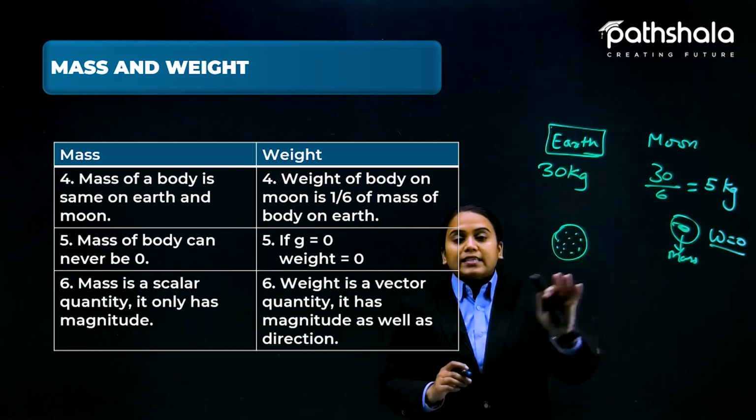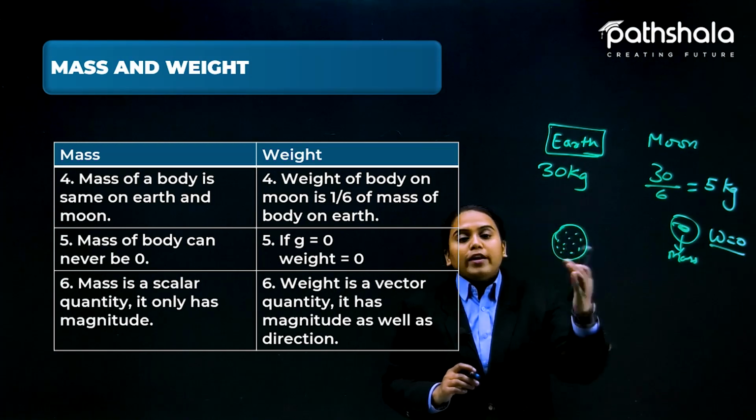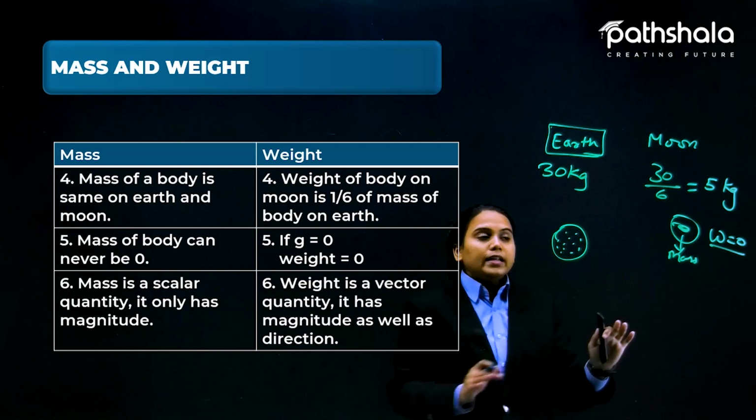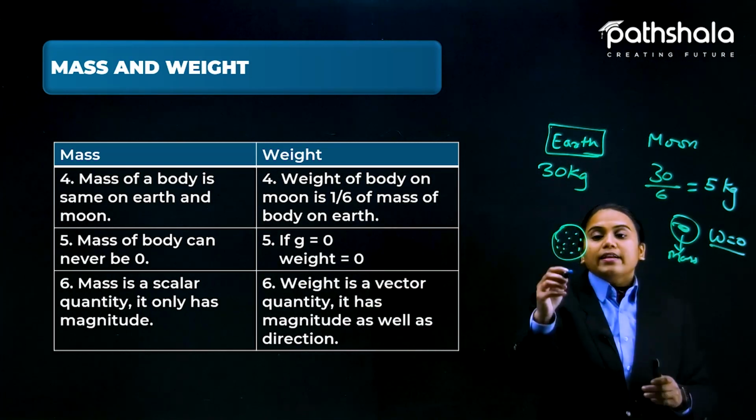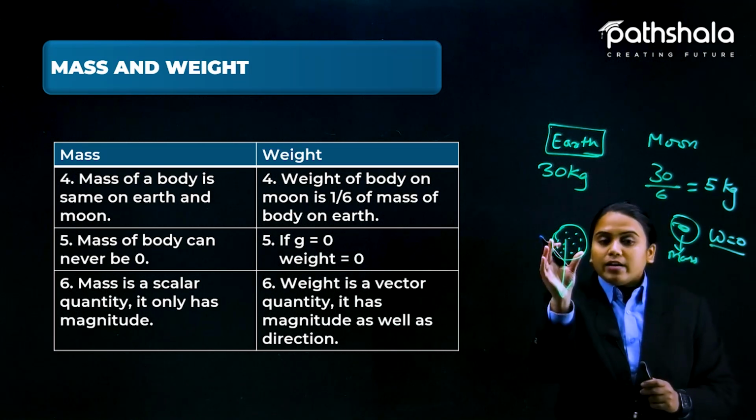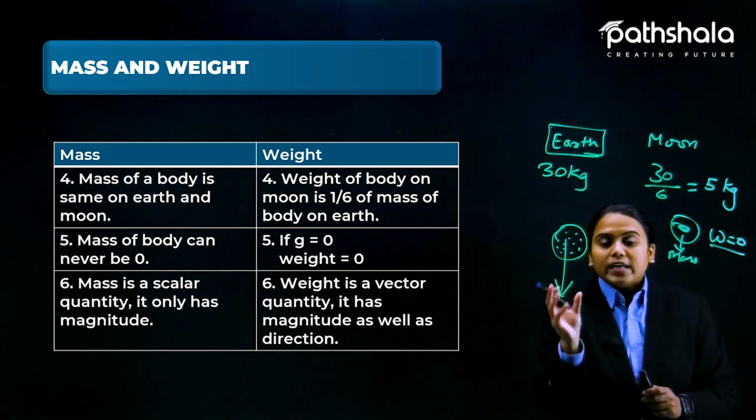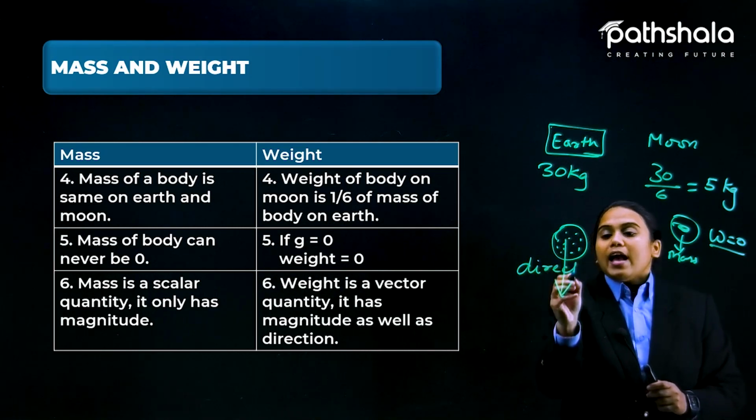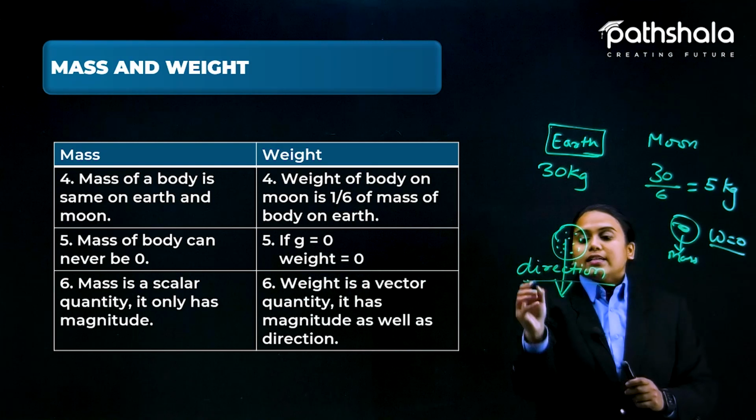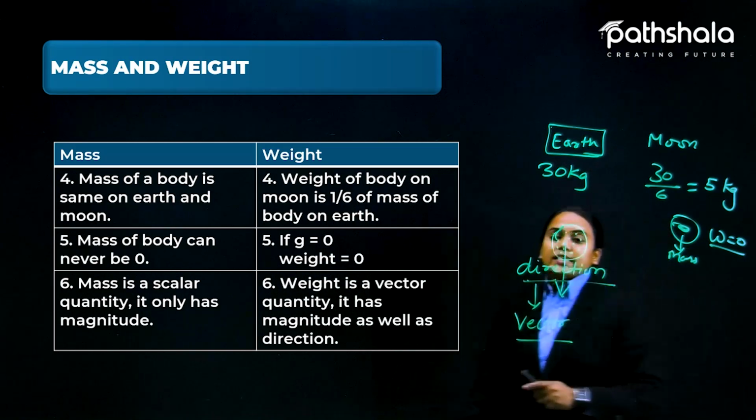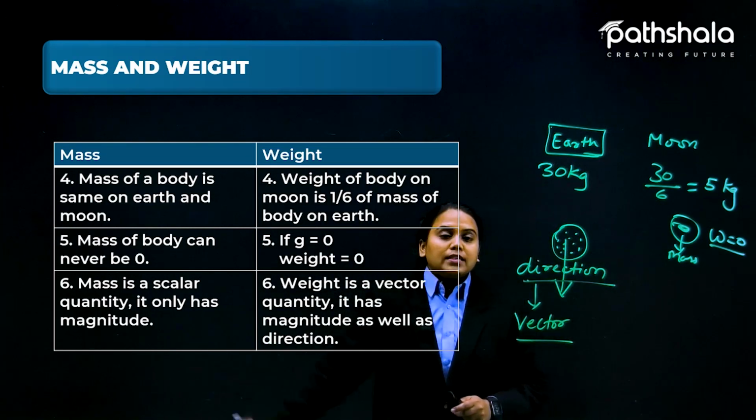So it doesn't matter where pulling or pushing is applicable; that is not the case here. But in the case of weight, you know that it is being pulled in a direction. So whenever it is pulled, the part of direction is working, and direction is considered a vector quantity. So we can say that weight is a vector quantity and mass is a scalar quantity.